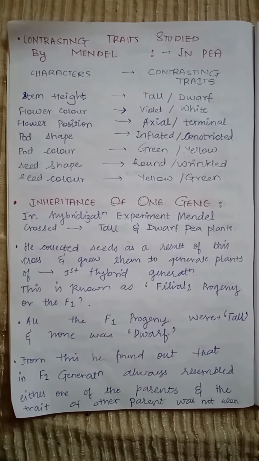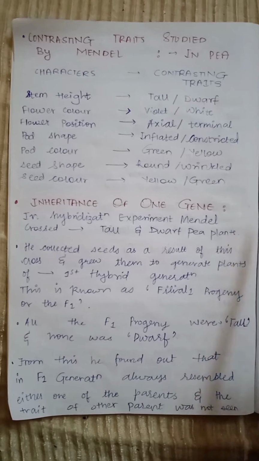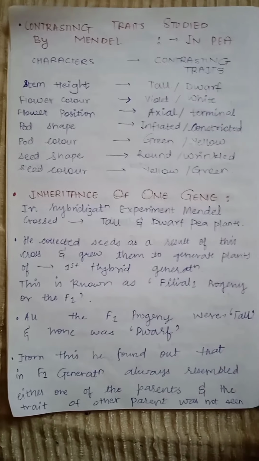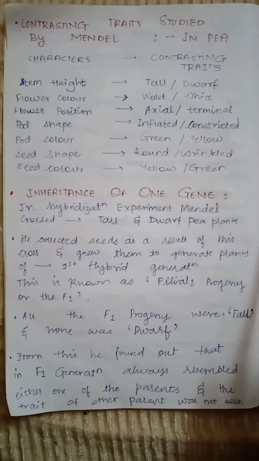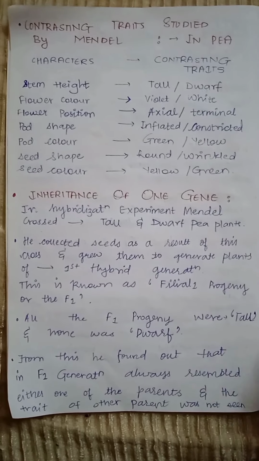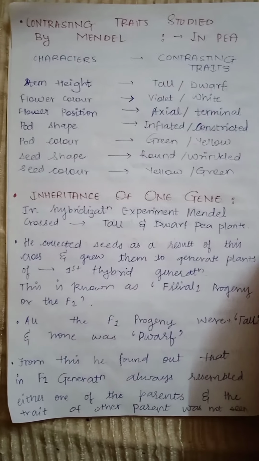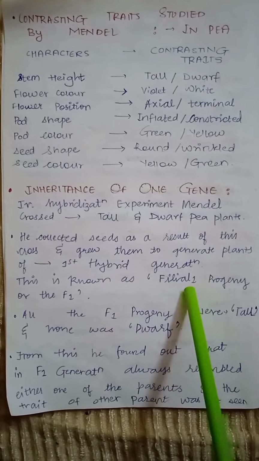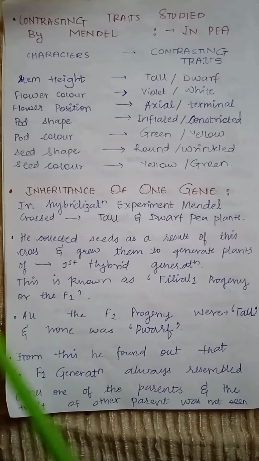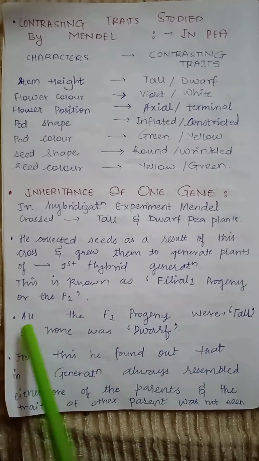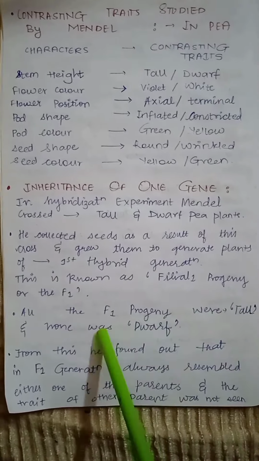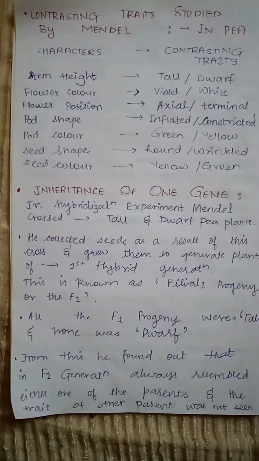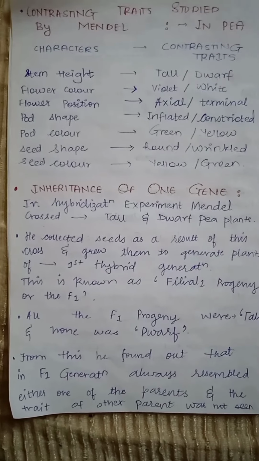Inheritance of one gene. In the hybridization experiment by Mendel, he crossed two pea plants, one tall and the other dwarf, and he collected the seeds from this cross and grew them to generate plants. These plants were known as the first hybrid generation, also known as filial 1 progeny or the F1. Mendel found that all the F1 progeny were tall and none of them was dwarf.